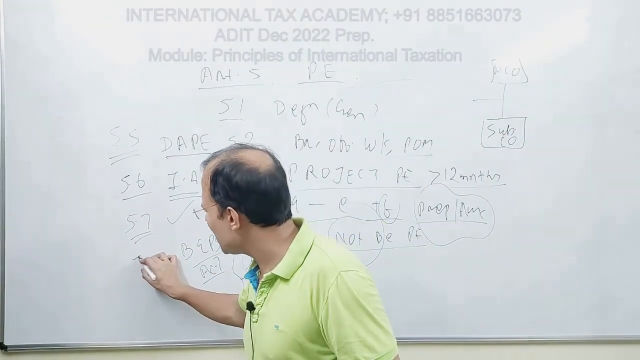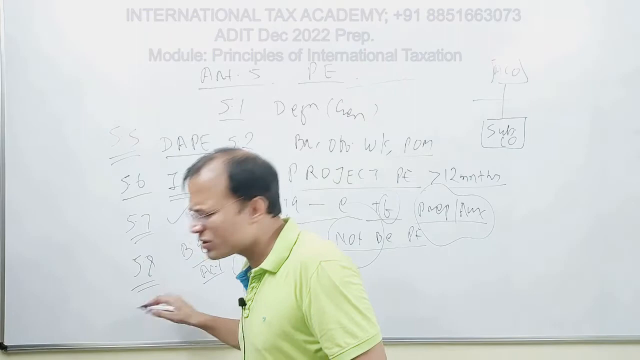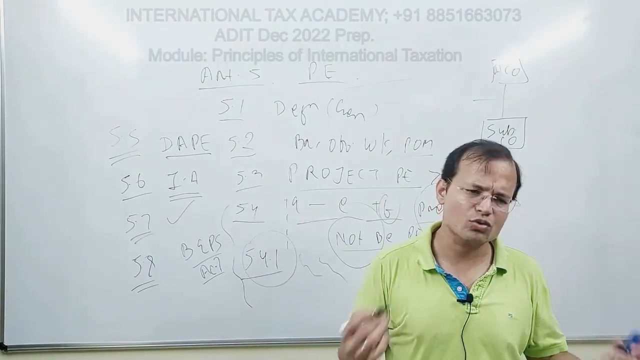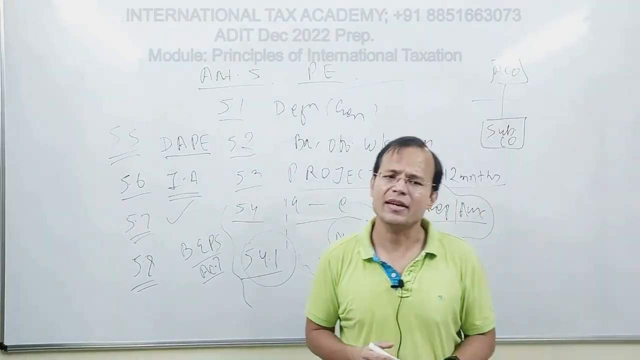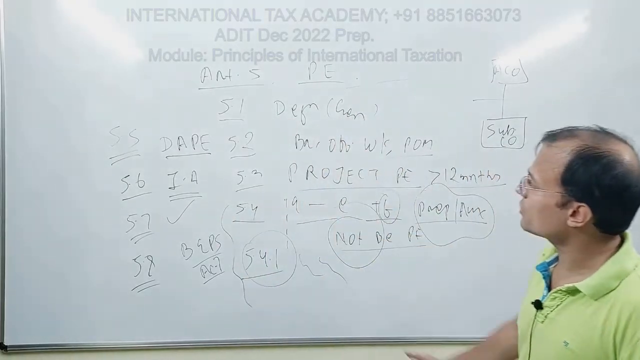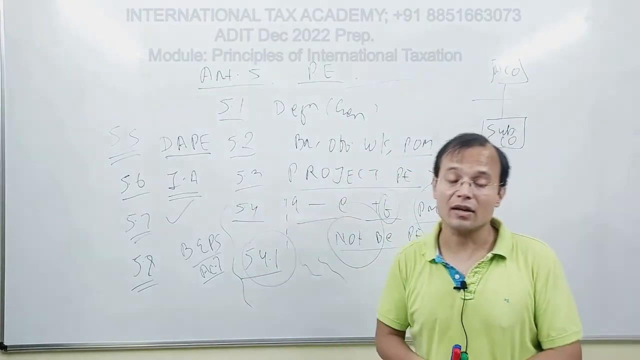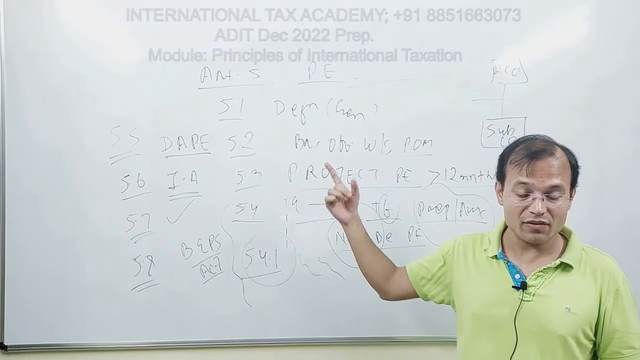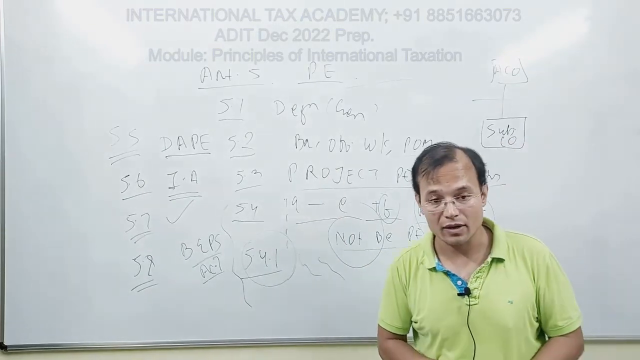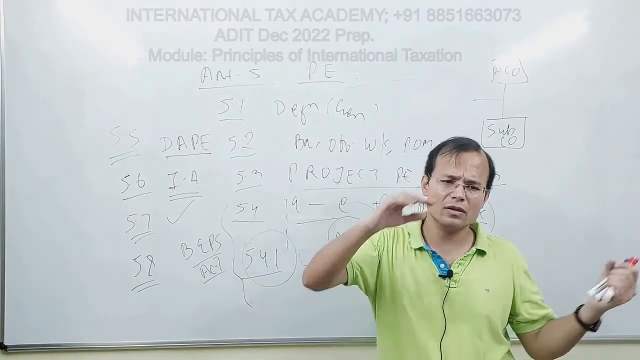And then 5.8, associated enterprises: how do you find the association between the entities? So this is the structure of the entire Article 5. You would see it's a fairly long article, and even the commentaries run to a large number of paragraphs.